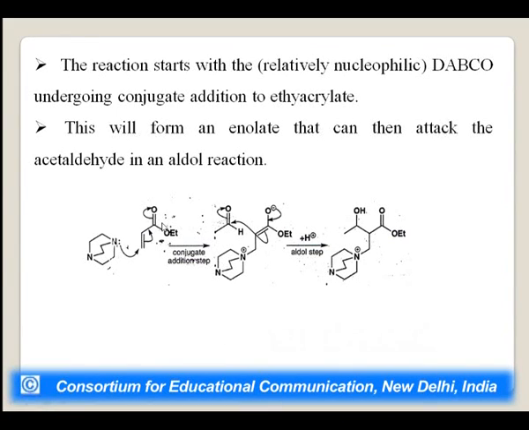You can see here, this is the ester group and this is the nitrogen with a lone pair of electrons. How does it attack? Like this, because of the withdrawal of these pi electrons towards this electronegative oxygen. Hence, we can say there is a conjugate addition. Because of this conjugation, this kind of addition product will form, followed by rearrangement. How did it take place? You can see over here, this negative charge or these electrons get attracted by this aldehyde group, and this kind of aldol addition will take place.